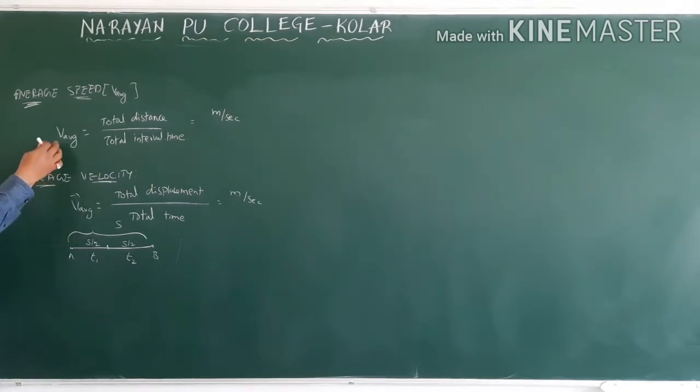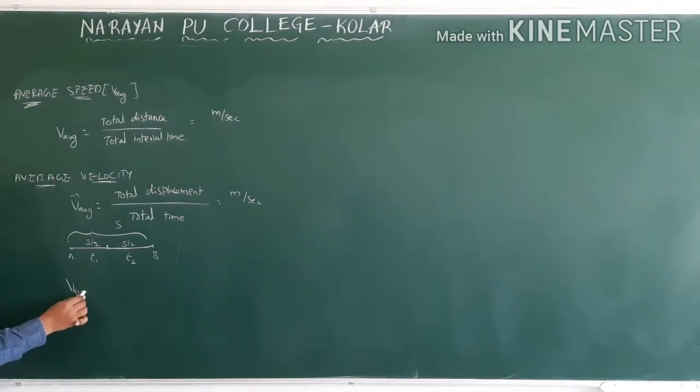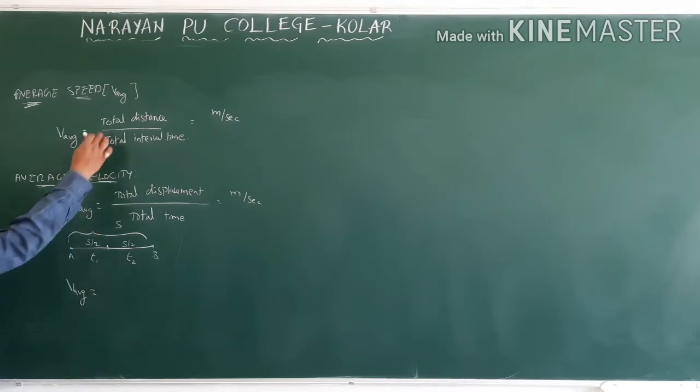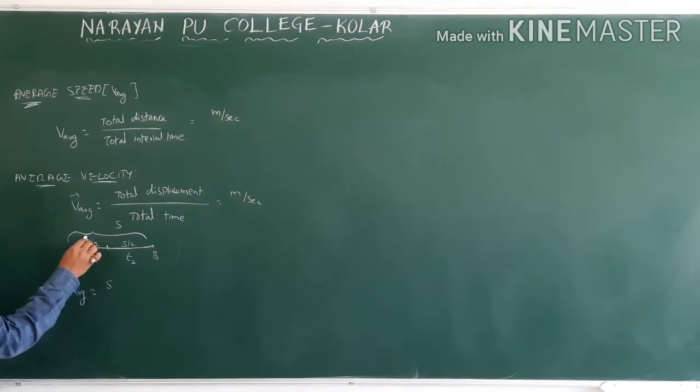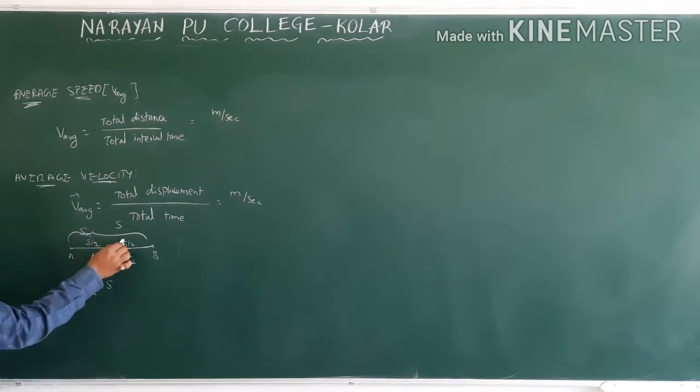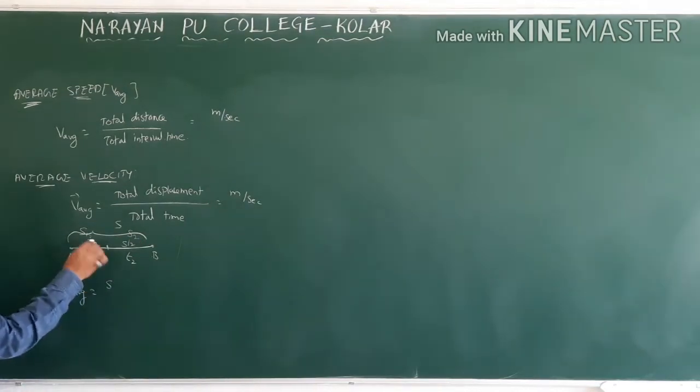At that time, what is the formula? Average speed is equal to total distance by total time. Total distance means here two distances are there. Let us say this is S1, and the second half is S2. Here they give half, therefore S1 is S by 2 and S2 is S by 2.